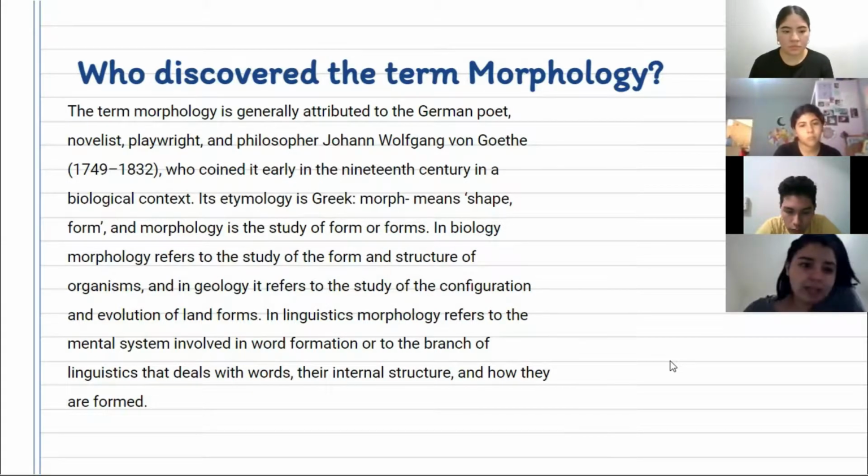In biology, morphology refers to the study of the form and structure of organisms, and in geology, it refers to the study of the configuration and evolution of landforms. In linguistics, morphology refers to the mental system involved in word formation or to the branch of linguistics that deals with words and their internal structure and how they are formed.